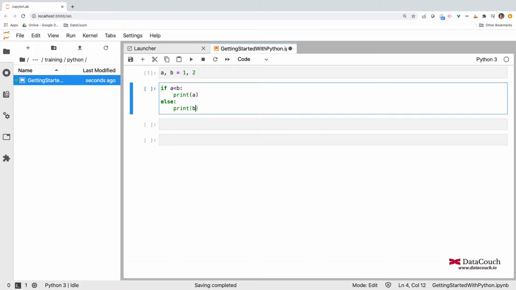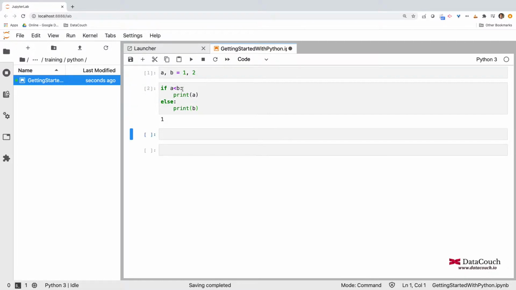So when I run it, I will get the value 1, since a is less than b. In this code block, you can see I did not write any brackets or curly brackets to enclose this print statement. I am using a colon to denote that this particular statement belongs to the if.